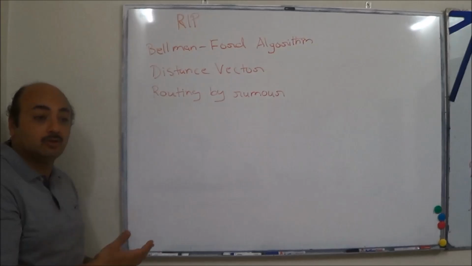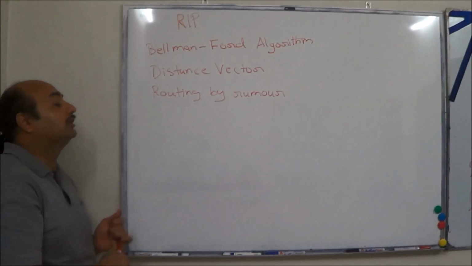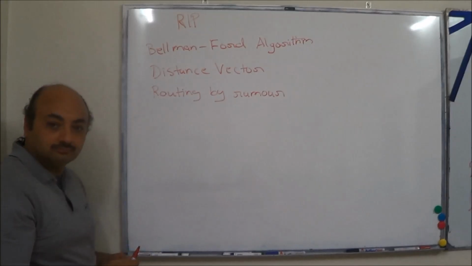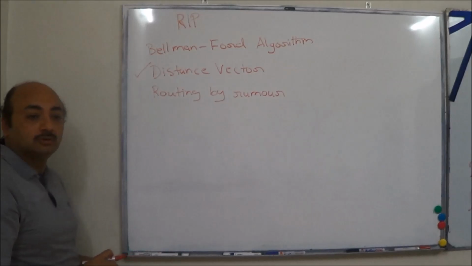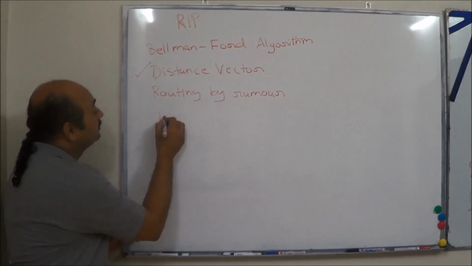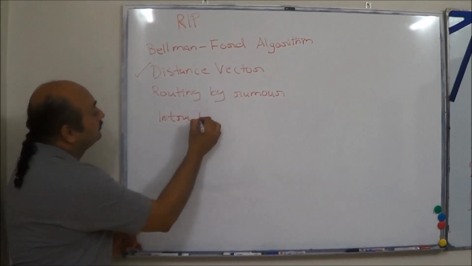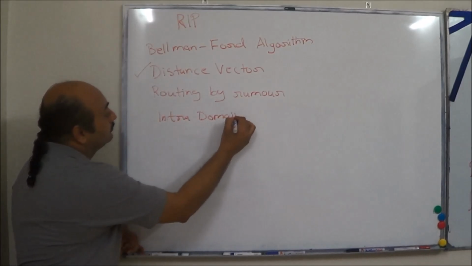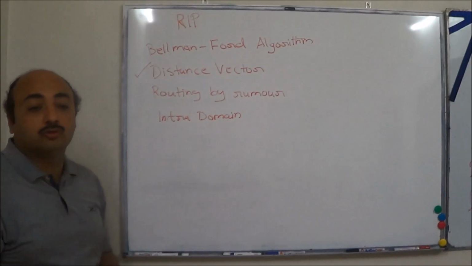Which type of routing protocol is it? Intra-domain routing protocol, within the domain, an autonomous system.